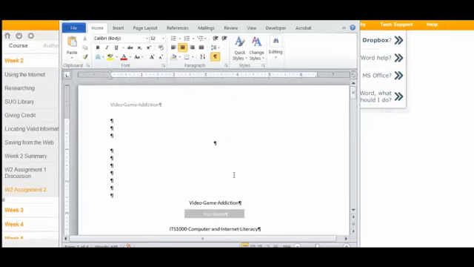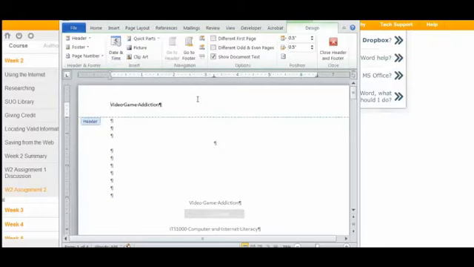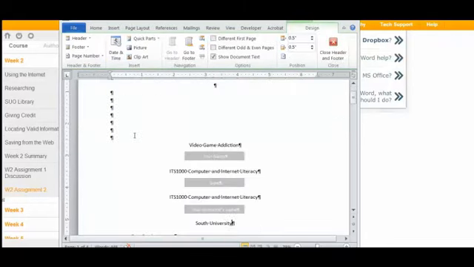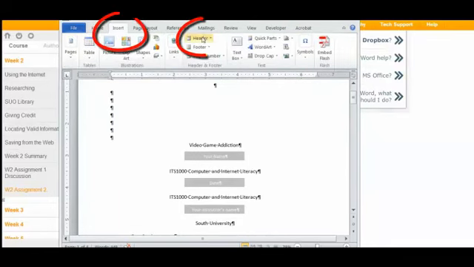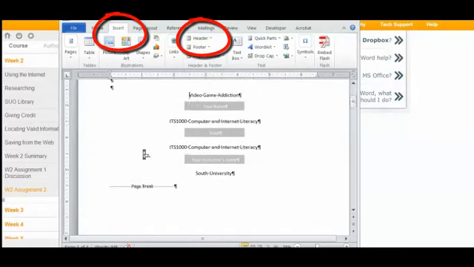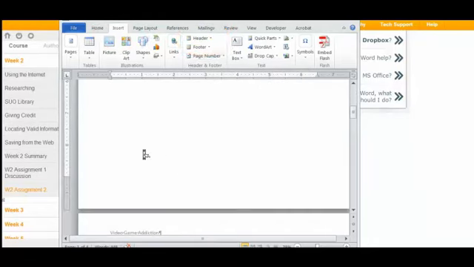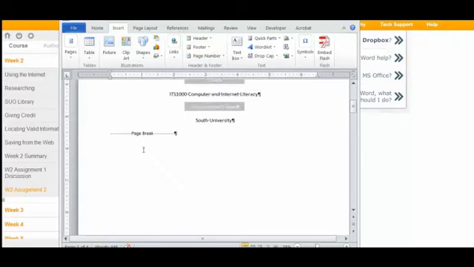To do a header, the easiest way I know how to do that is just double click at the top of your page, type in what you want, then double click outside of it, and you get out of your header. You can also go to insert and then header right here. So either of those ways work. This paper does not have page numbers, and you do want page numbers.